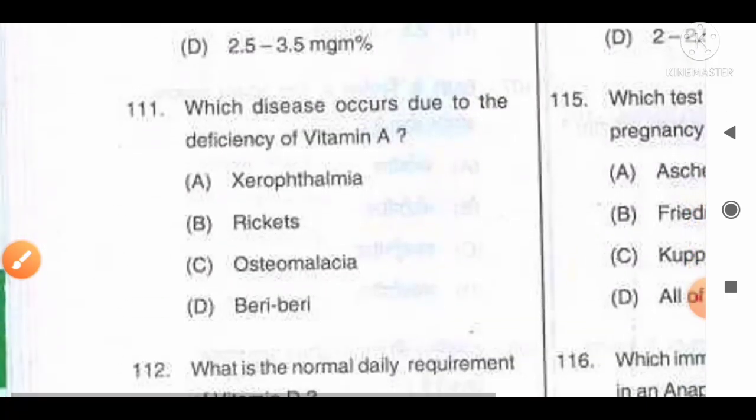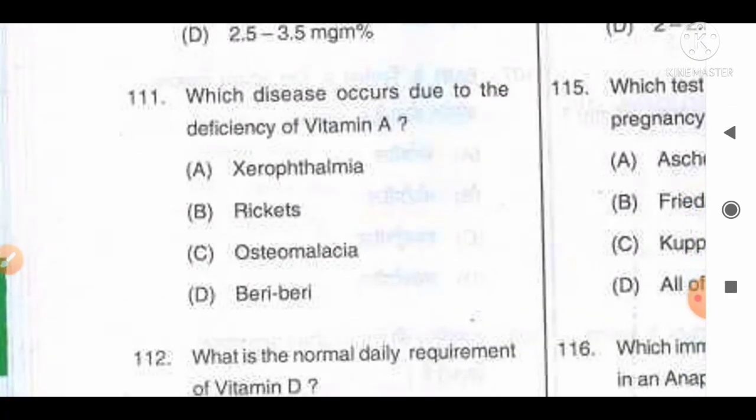Move to the next question, number 111. Which disease occurs due to the deficiency of vitamin A? And the options are A xerophthalmia, B rickets, C osteomalacia, D beriberi.